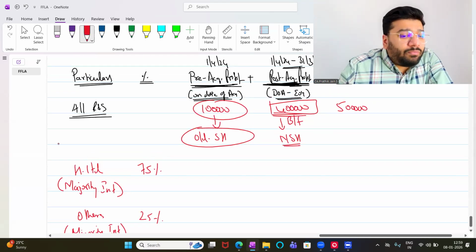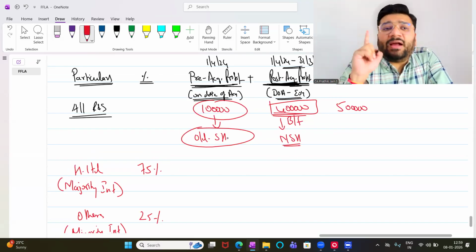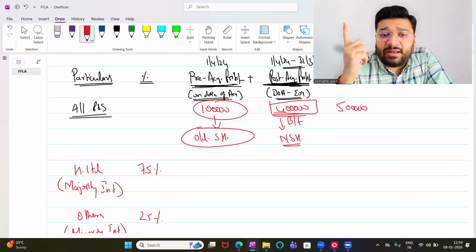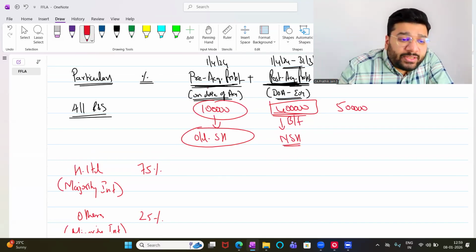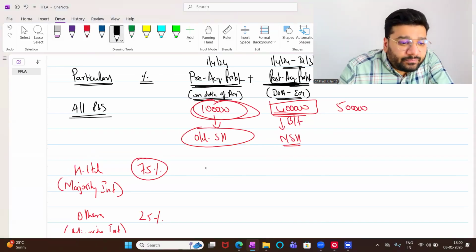Now, can you bifurcate this 1 lakh into 75 and 25%? Pre-acquisition profit and post-acquisition profit has to be distributed between two people. One holding 75% share, another holding 25% share. So in this 1 lakh rupees, 75% of that is how much, people? 75,000. Any problem? So here it is 1 lakh into 75%.